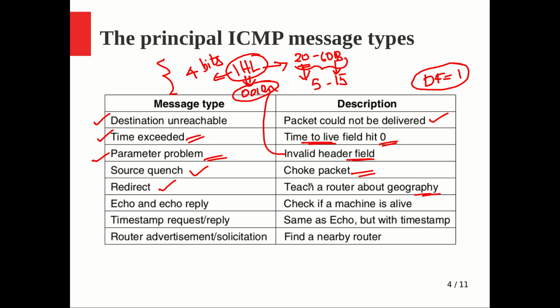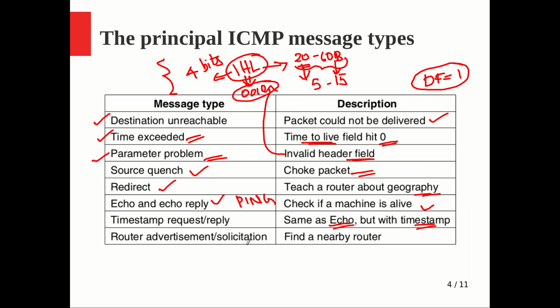Or it could be that a particular router may be too congested or traffic prone, so it is asking the previous router to try redirection. Now echo and echo reply are used by the ping utility, which is very familiar to you, to check whether the other machine is alive or not. The connectivity can be checked. And the timestamp request and reply is the same as the echo message but with timestamp information, so you get time information also.